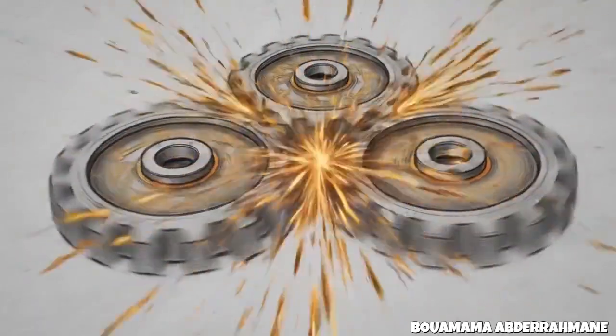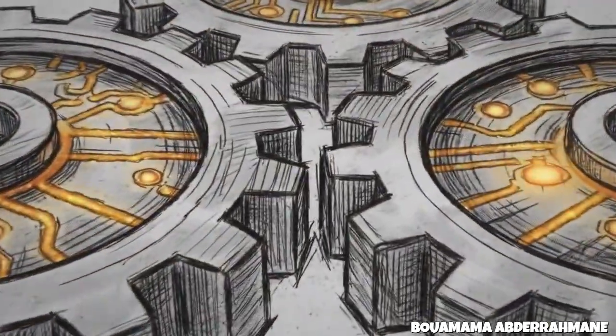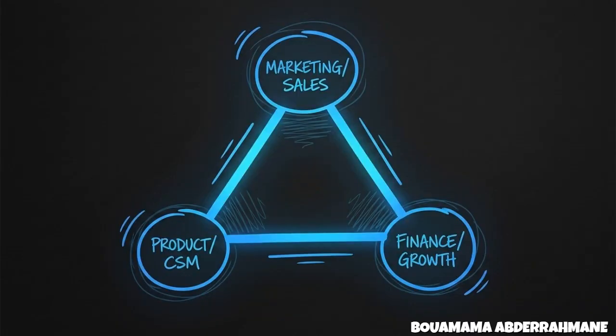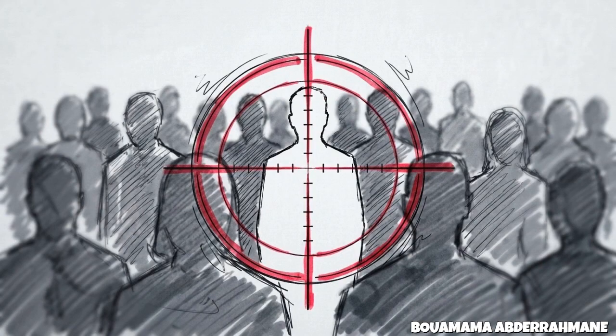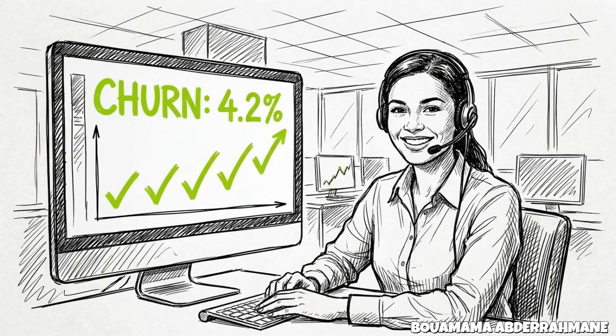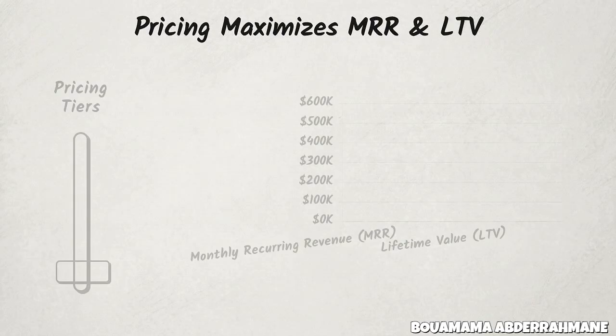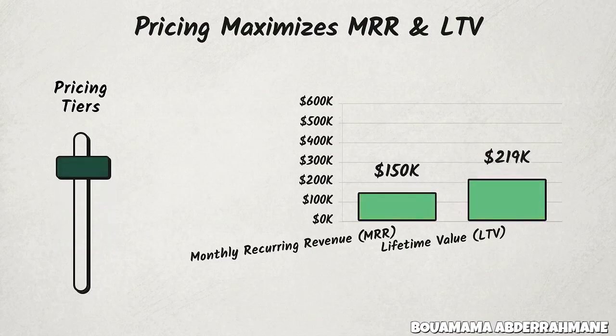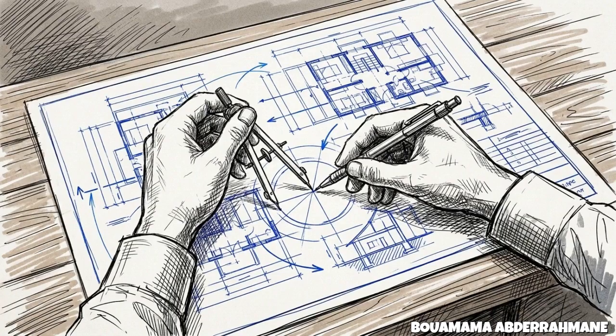The second essential constraint is the CAC payback period, which tracks the exact time required to recoup the initial acquisition cost. If acquiring a new agency costs $120 and their subscription is $10 a month, the payback period is exactly 12 months. For early-stage B2B software, this payback period must remain strictly under 12 months to avoid completely draining the company's cash reserves. Passing these two specific thresholds, an LTV to CAC ratio of 3 and a payback period under 12 months, is the mathematical proof that the SaaS engine is ready to scale.